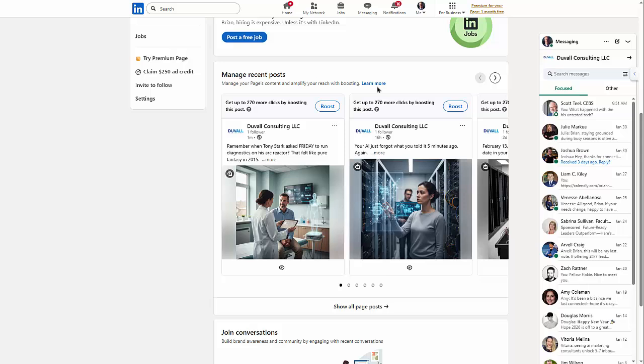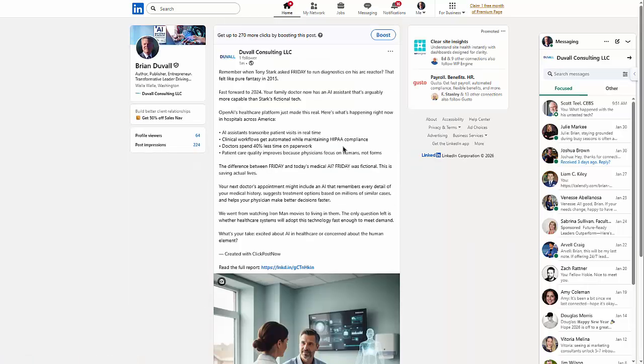So let's take a look at LinkedIn. And here on the Duval Consulting page, here's the article that was just posted. Let's take a look. Here's the watermark and read the full report. This link takes people back to Duval Consulting to get all the details from my blog post. So the whole point of publishing to social media is to drive traffic back to your primary lead capture. In this case, it'll be Duval Consulting.